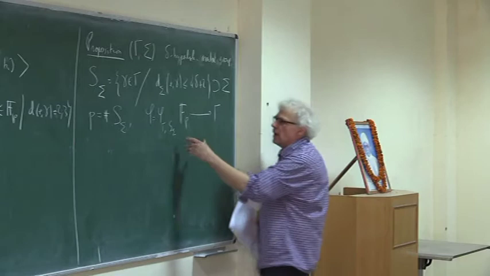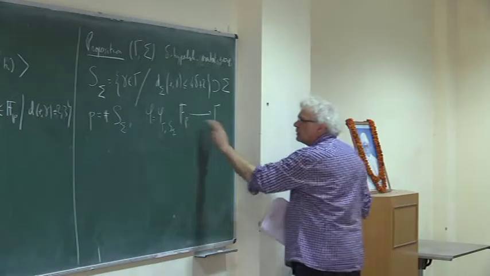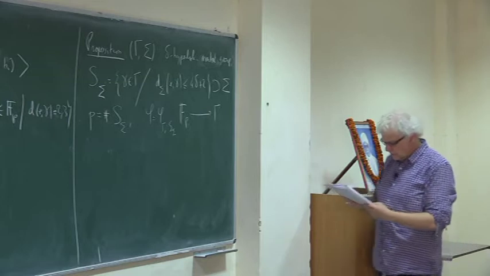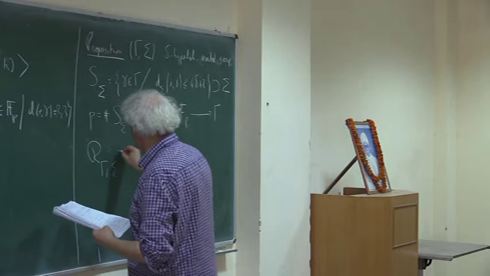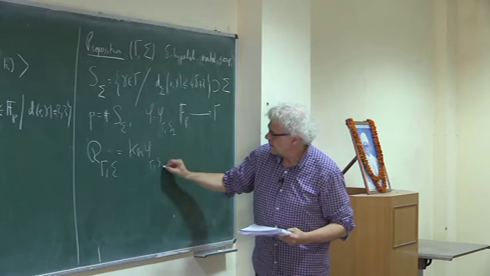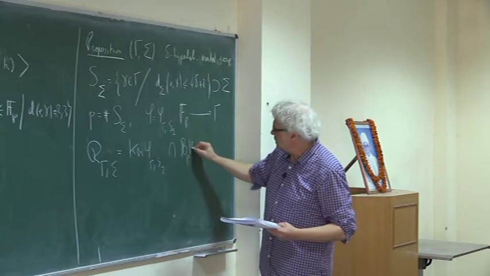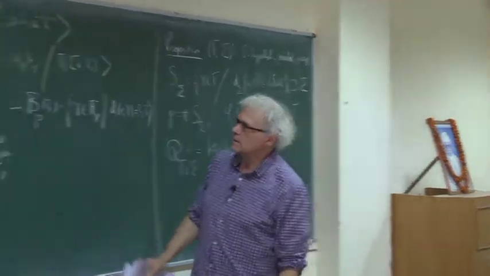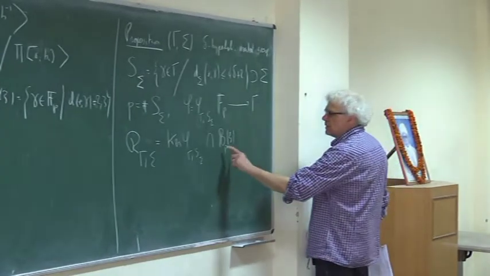So I have a set of generators, so I look at some marking of Gamma, some morphism between F_p and Gamma, and I call R(Gamma, Sigma) the kernel of phi intersected with this ball of radius 3.